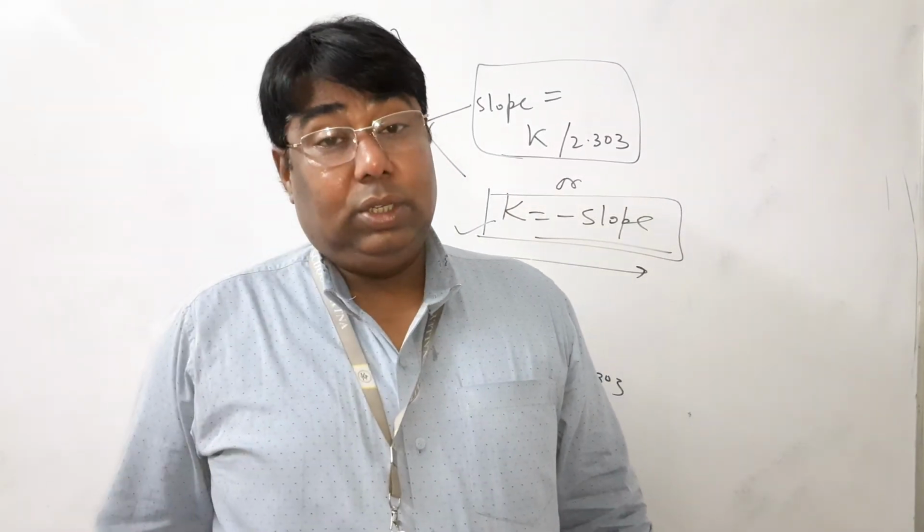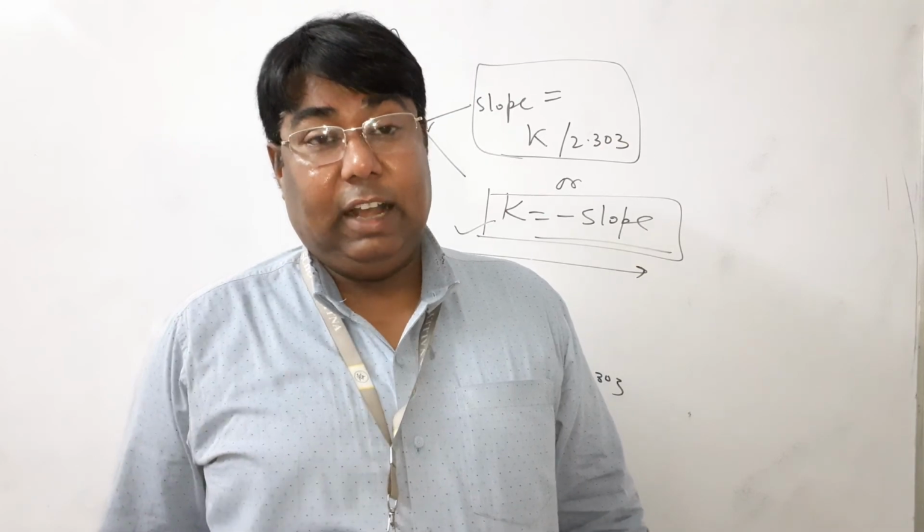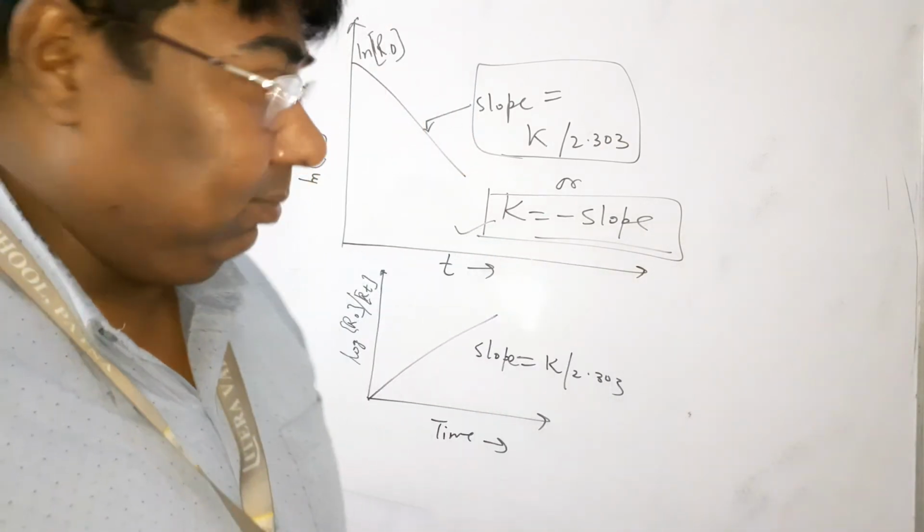Next topic, calculation of half-life period. What is the half-life period? Please try to understand.